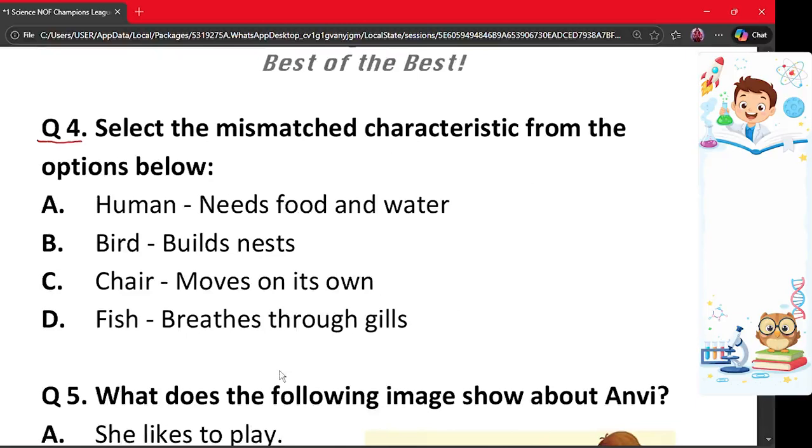Next question is question number 4. Select the mismatched characteristic from the options below. A, human, needs food and water. B, bird, builds nests. C, chair, moves on its own. D, fish, breathes through gills. The correct mismatched pair is option C. Humans need food and water, birds build nests, and fish breathe through gills, which are all correct statements. However, a chair is a non-living thing and cannot move on its own. Hence, this pair is mismatched and option C is correct.